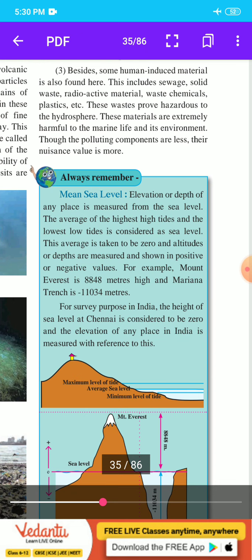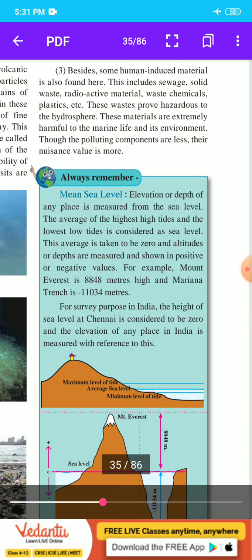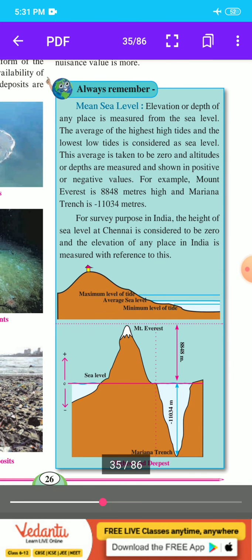For survey purposes in India, the height of sea level at Chennai is considered to be 0, and the elevation of any place in India is measured with reference to it. Here is the figure of Mount Everest, highest and deepest: maximum level of tide, average sea level, minimum level of tide. Here you see the figure of the highest and deepest.